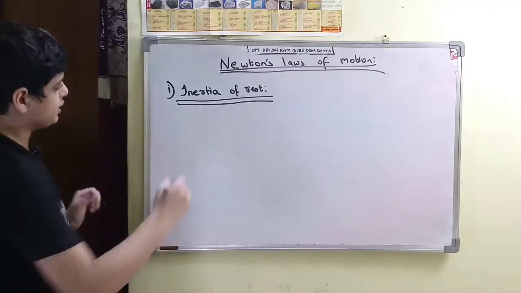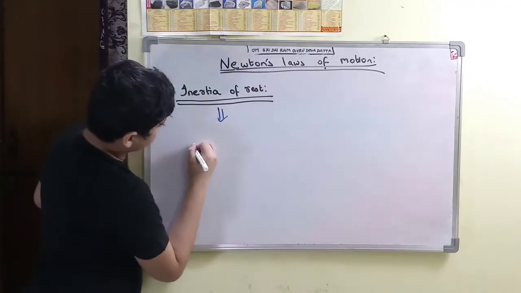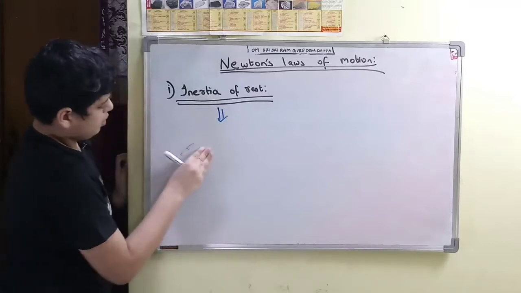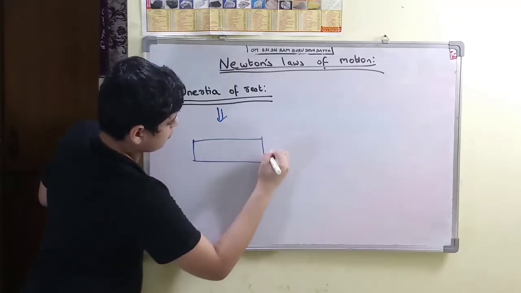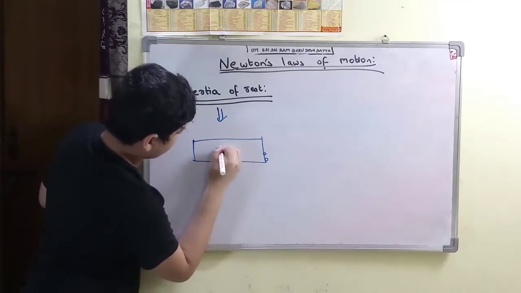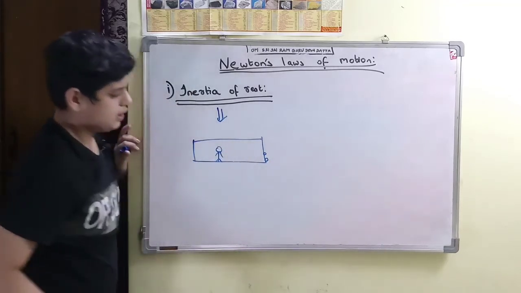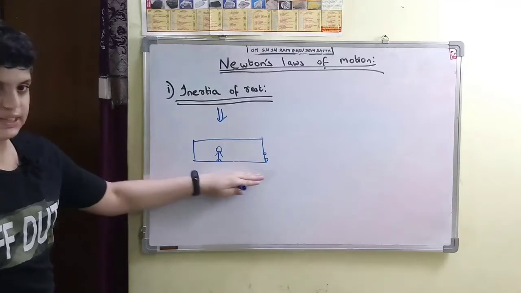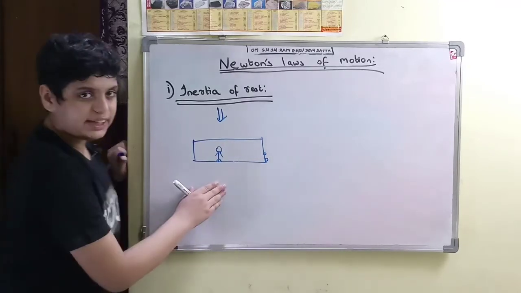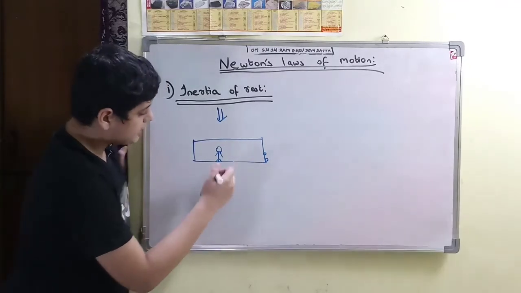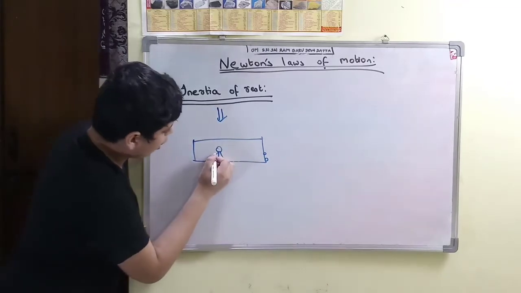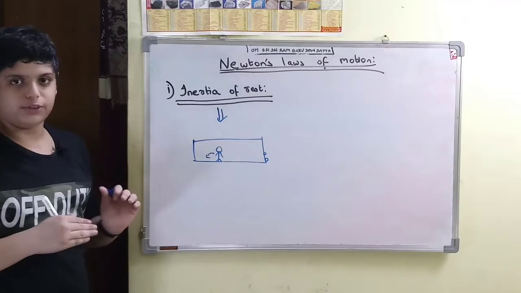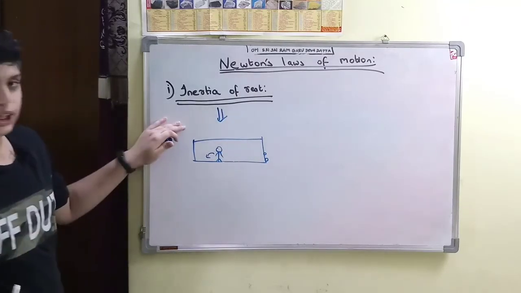What is inertia of rest? Suppose this is a bus, which is at rest initially, and you are standing in the bus. So suddenly the bus starts. Okay, initially it is at rest and suddenly it starts. Then you fall backwards due to the sudden jerk. Your body will fall backwards. So this is known as inertia of rest.